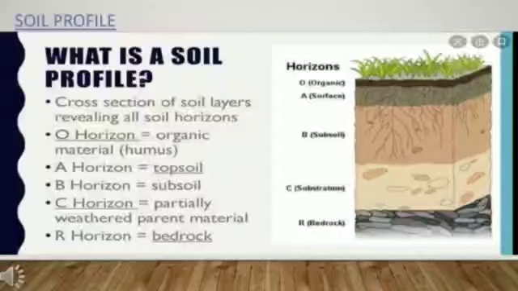Now looking closely at the picture, you will see the uppermost layer, that is horizon O. That is organic material, humus, that we learned about before. Next is A horizon, the topsoil. Next is B horizon, the subsoil. C horizon is partially weathered parent material, and next is bedrock.